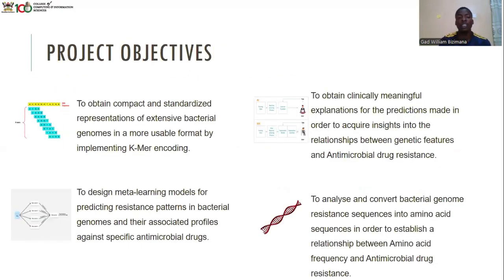Our project objectives are: one, to obtain compact and standardized representations of extensive bacterial genomes in a more usable format.